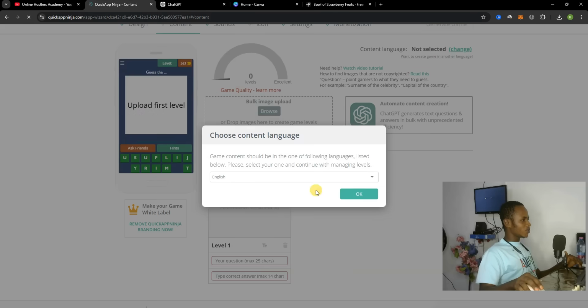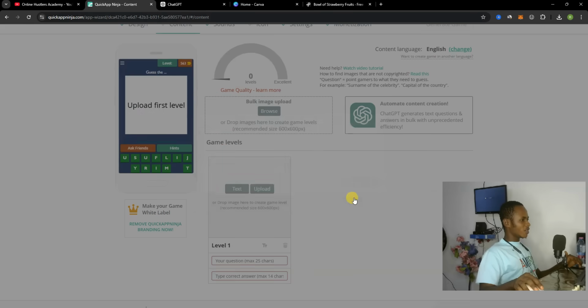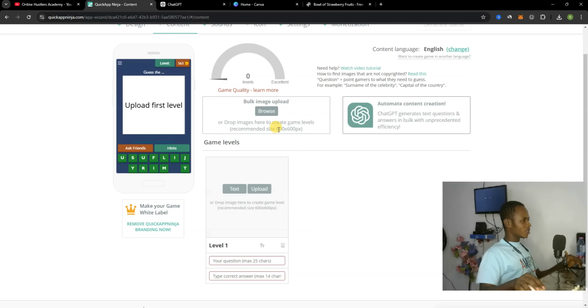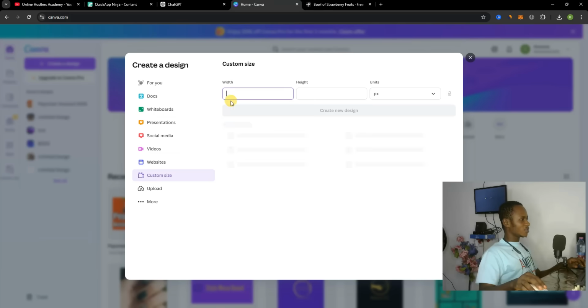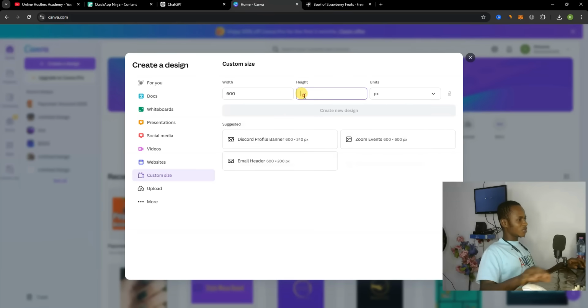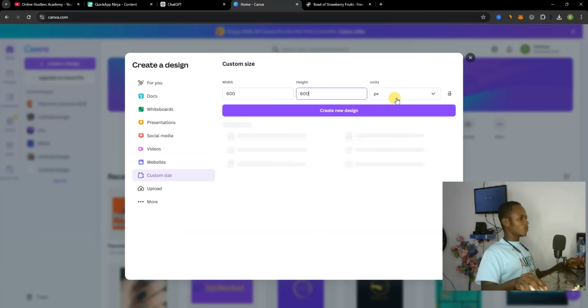The reason why I asked you guys to come to this section is you just have to select your language, and then you can see over here 600 by 600 pixels, just to know the size of the image that they want. So let me search for that and then come to this section. On Canva, what you need to do is go to this section again and hit on customize size, and then hit on 600 by 600 pixels. The px means pixels, and then you can change from there to centimeters. So hit on create design.